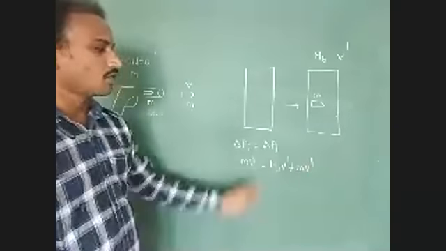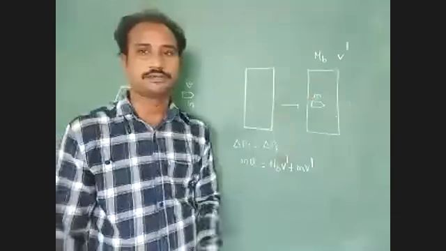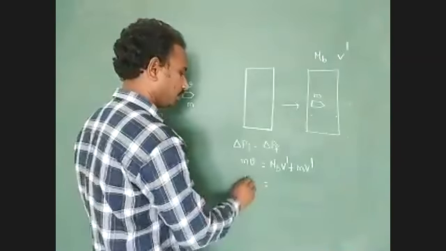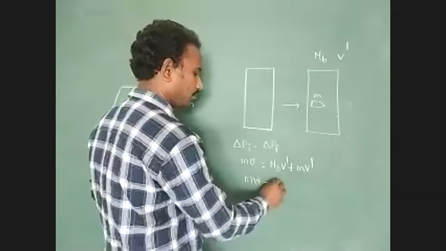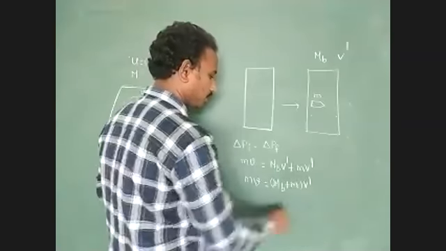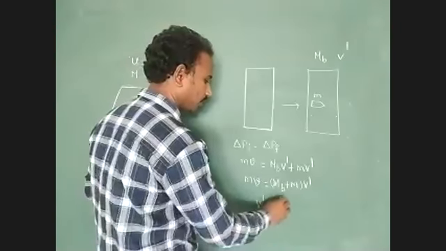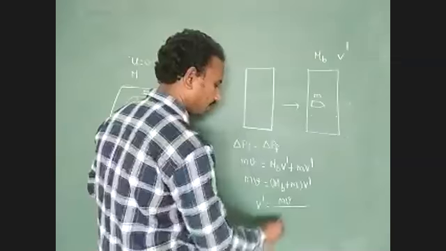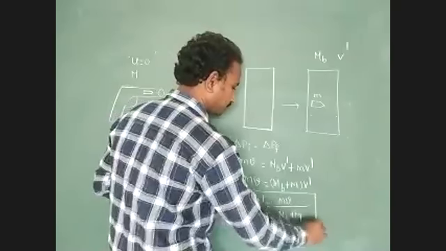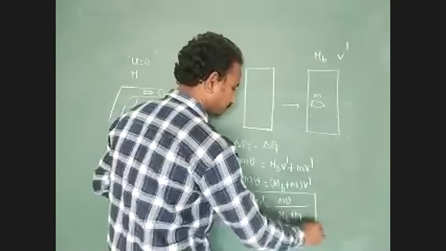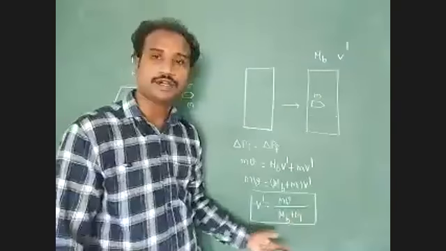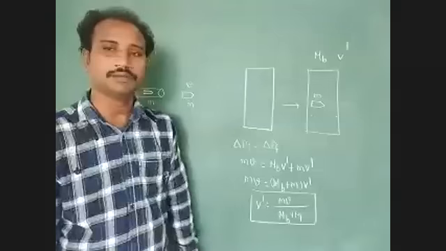Now find the common velocity of this system. It is mb plus small m into v dash. So v dash equals mb divided by mb plus small m. We can find that the common velocity of this system, v dash, equals mb divided by mb plus small m.